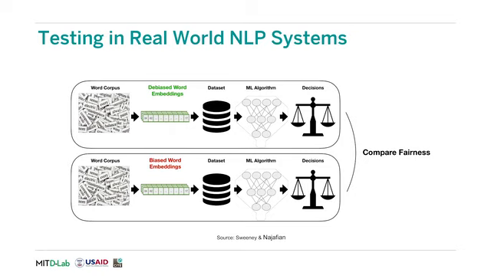I now present some of their work in evaluating how adversarial learning algorithms can debias word embeddings and make the resulting natural language processing system more fair. We focus on realistic systems in both sentiment analysis and toxicity prediction. For each application, Sweeney and Najafian define fairness metrics that let us know whether the debiased word embeddings are actually helping.